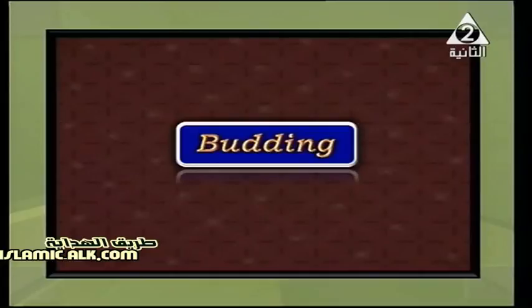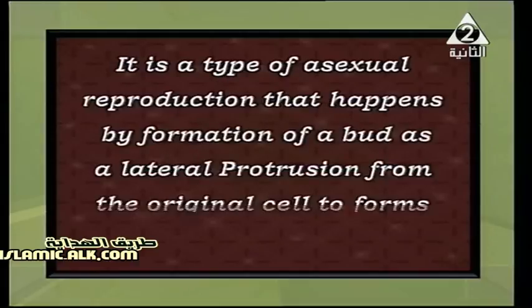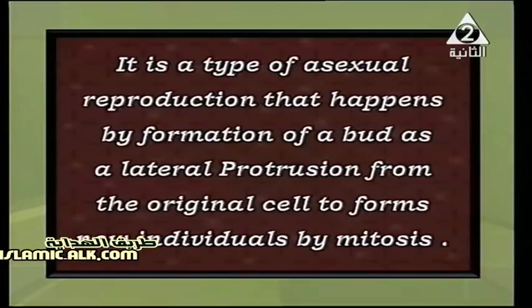Number two, the second type of asexual reproduction, which is budding. It's a very simple type, and you can do it at home. We have a nice experiment for it. Budding is a type of asexual reproduction that happens by formation of a bud, a lateral protrusion, meaning a bulge, from the original cell to form a new individual by mitosis.